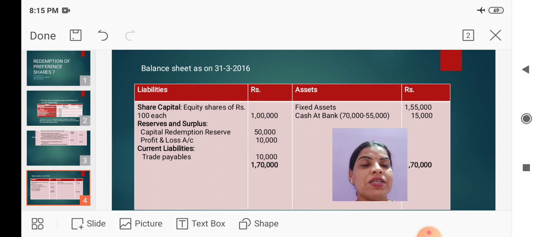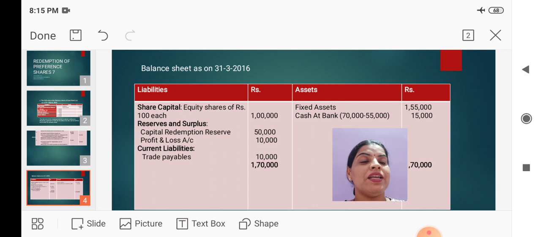Next, under reserves and surplus, we have to show capital redemption reserve, the amount which is transferred from profit and loss account, 50,000. And here, while recording profit and loss account, you should be very careful. In the old balance sheet, we had a 60,000 balance in the profit and loss account. Out of 60,000, we transferred 50,000 to capital redemption reserve. Now the present balance in the profit and loss account is only 10,000.